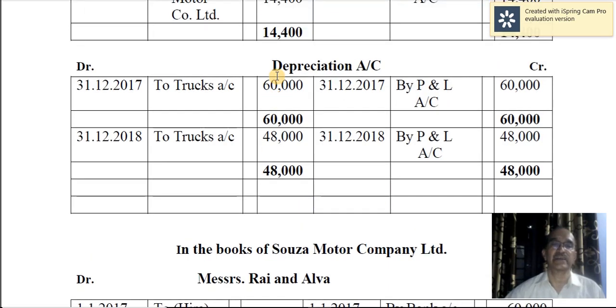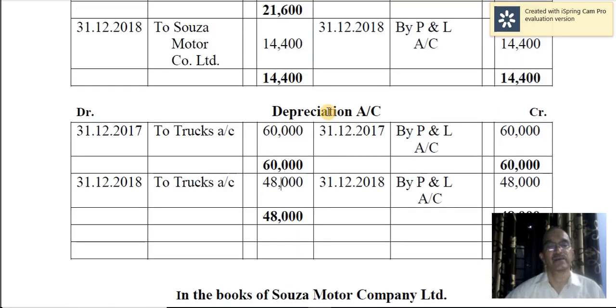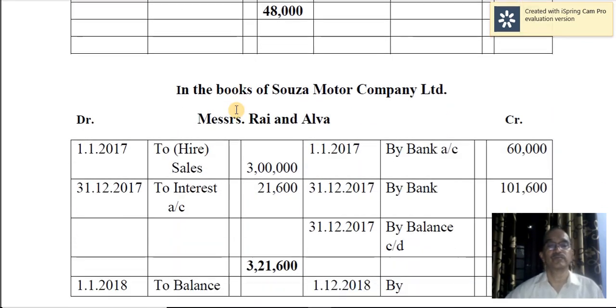So these are the ledger accounts opened in the books of Alva and Rai, and this is how the transactions are recorded. Now we'll move on to the books of Souza Motor Company Limited account. In their book, you're opening hire purchases account as well as interest account, and then repossessed stock account.